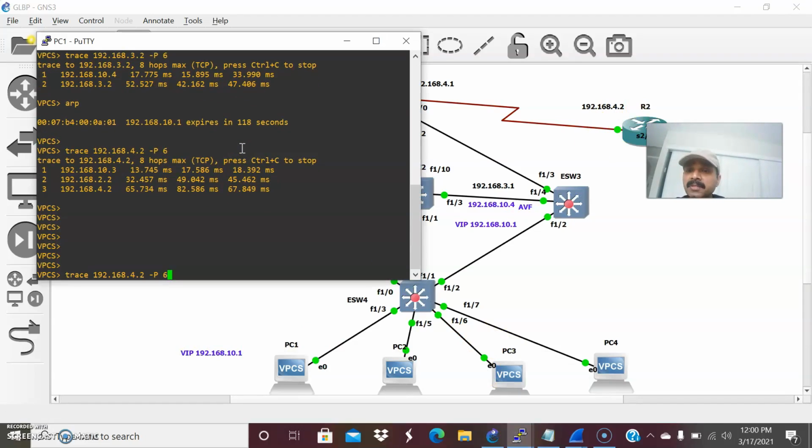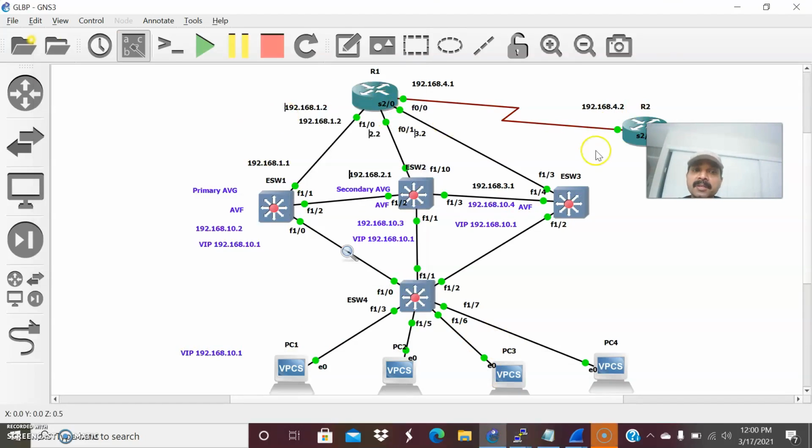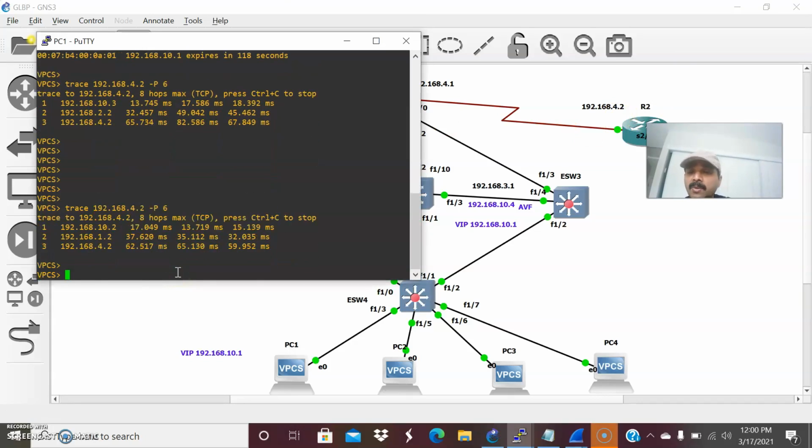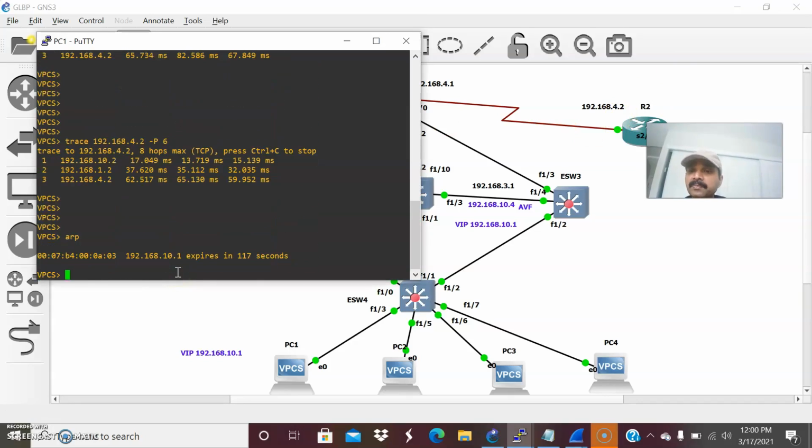So let us do a trace 192.168.4.2. I'm just tracing to this corresponding R2 IP address 4.2. So minus P is nothing but a protocol and 6 is there for TCP. So now let us see the ARP request. So we're able to see, right, it assigned the virtual MAC address to the client, it is 03, right? It is the forwarder. This got the virtual MAC address 03.